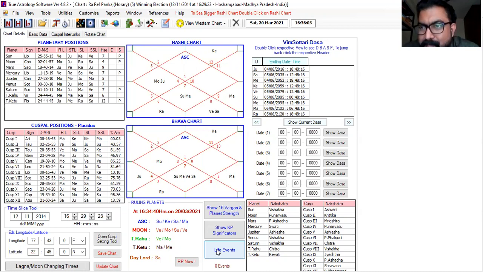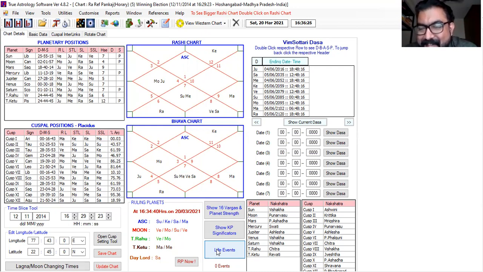He is a professional astrologer. So he said, I'm taking a class from my Guruji from Delhi. So he came in front of the camera and we wished each other. And she immediately put the question, sir, will I win the election? So I asked Pankaj to take the number. Pankaj immediately took the number. She gave the number 5.